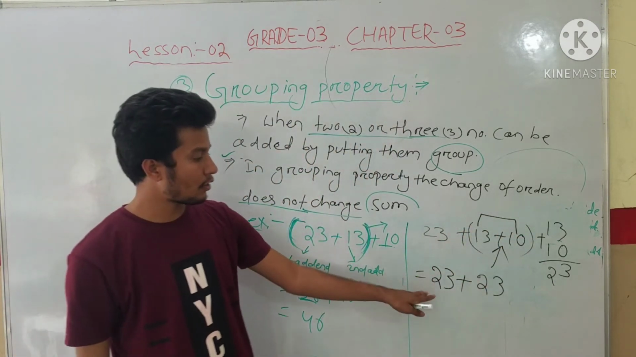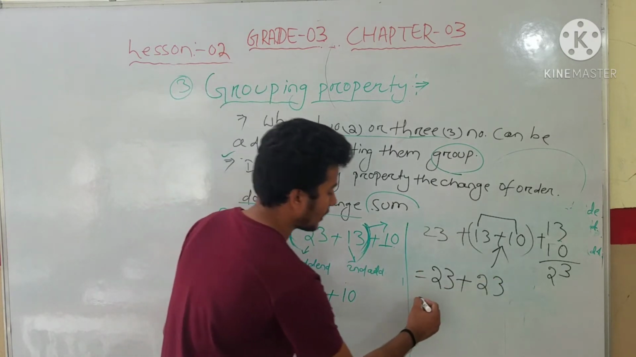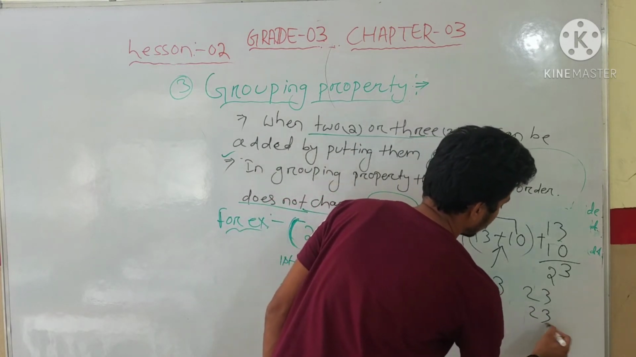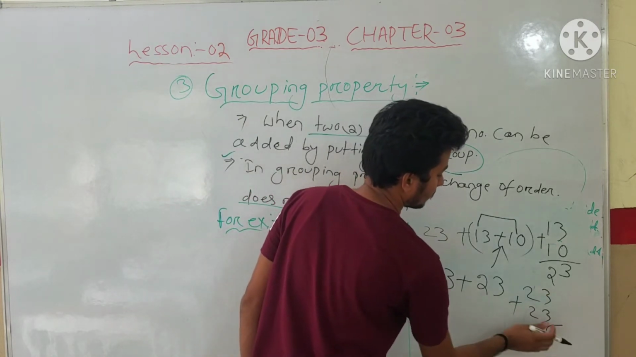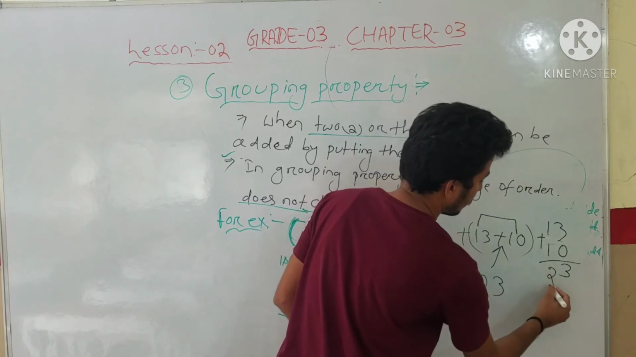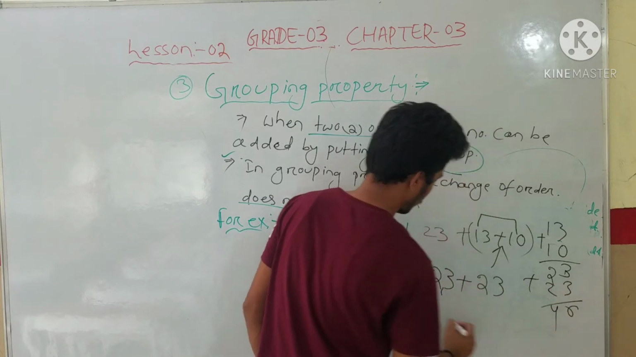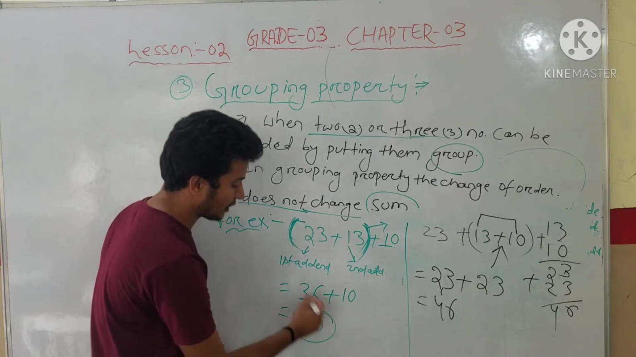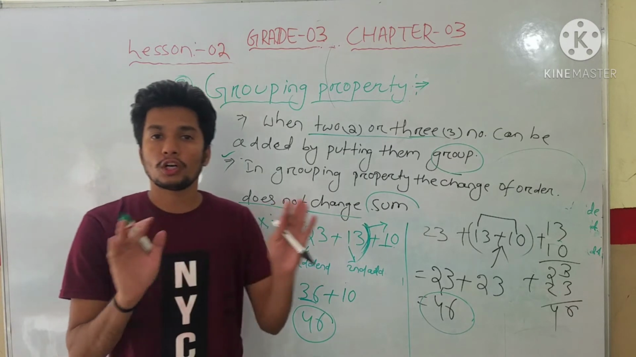Now we will add 23 plus 23. This is the first addend, this is the second addend. Here we can add directly: 3 plus 3 is 6, and 2 plus 2 is 4. 46. Understood, students? See, here the answer is 46, here the answer is 46. It means the sum is always the same.